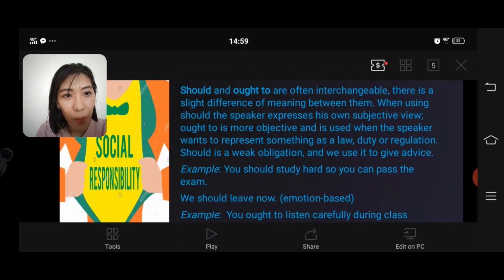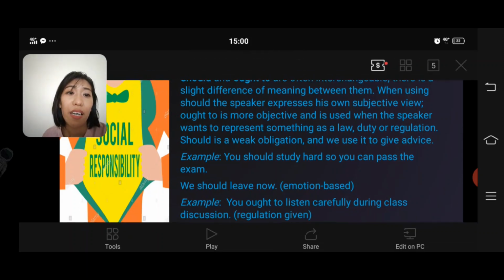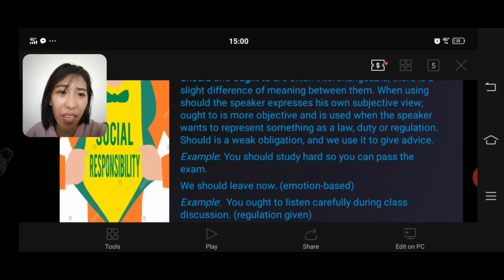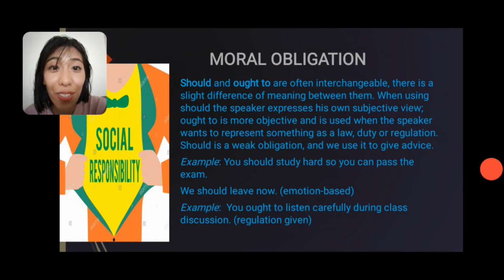So in our example, "You should study hard so you can pass the exam." It's the subjective way of morality of an individual, and it's usually based on emotion. "We should leave now." Unlike ought to: "You ought to listen carefully during class discussion." It's a given regulation. So, do you get it? It's taken from something factual, from a study, from research, from a thesis, and we use should when we think that it's the right thing to do.